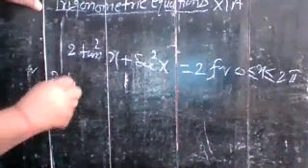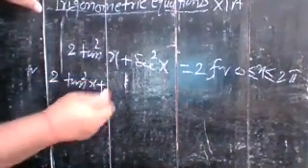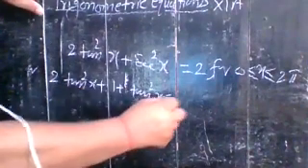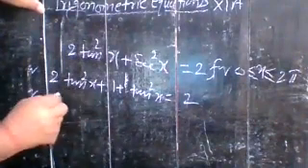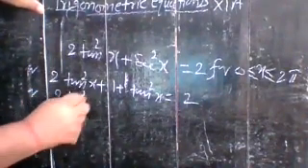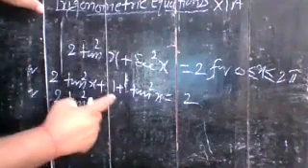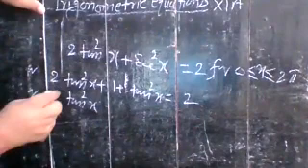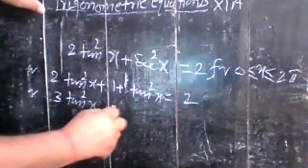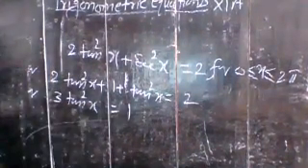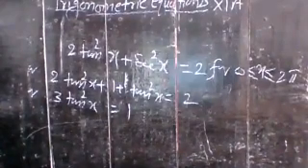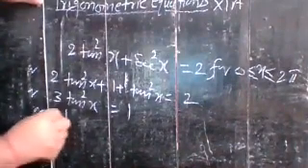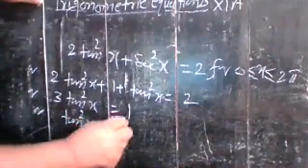So 2 tan square x plus sec square x, which can be written as 1 plus tan square x, is equal to 2. So you have 3 tan square x is equal to 1, or tan square x is equal to 1 upon 3.